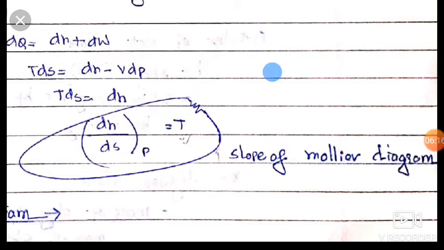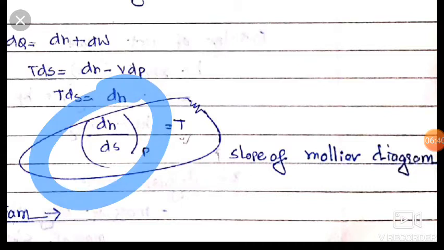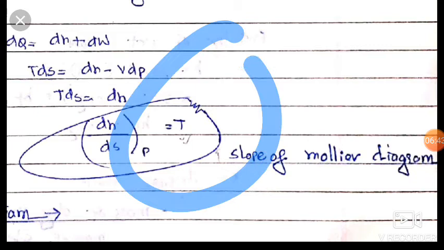So we find Tds is equal to dh, because pressure is constant. We are maintaining our pressure equal to 1 bar, so there is no change in pressure, and dp becomes 0. Now Tds is equal to dh, and if we take dh upon ds at constant pressure, we will find it is equal to temperature.